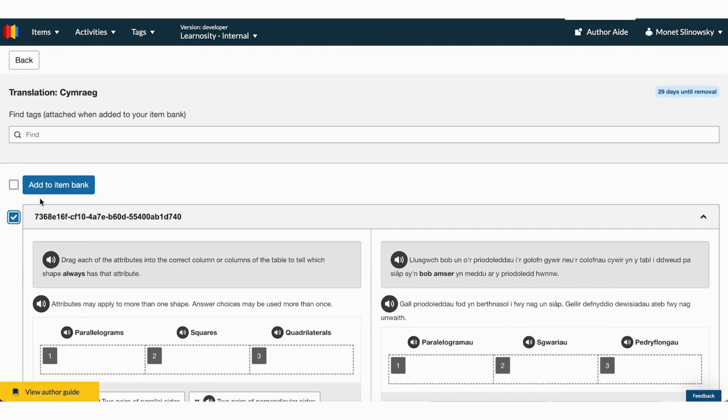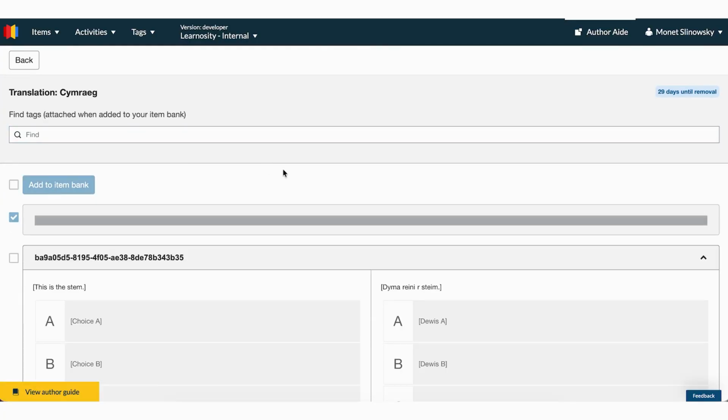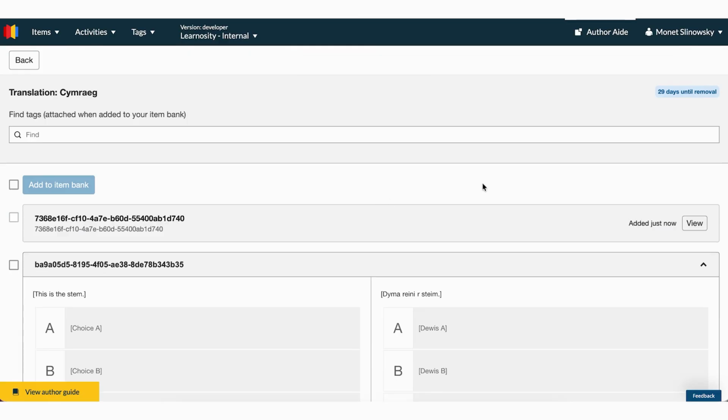There we go. So if I'm happy with it, I can just select it and then I can add that to my item bank. And once it's in the item bank, I can go and edit it as normal.